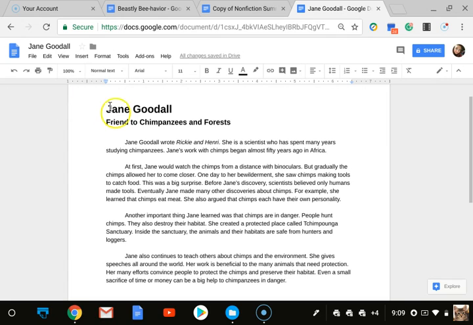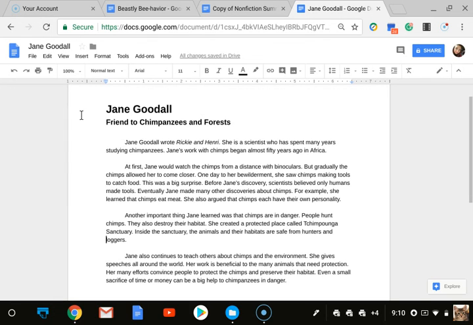When I see Friend to Chimpanzees and Forests, that makes me stop and wonder, why is she a friend to chimpanzees and forests? I almost wonder, is this giving us a clue that it might be problem and solution? Maybe there's a problem that she solved and that's why she's a friend. So I need to pay attention right away to see if I see any more clues for problem and solution, or if maybe there is another text structure that this is following.